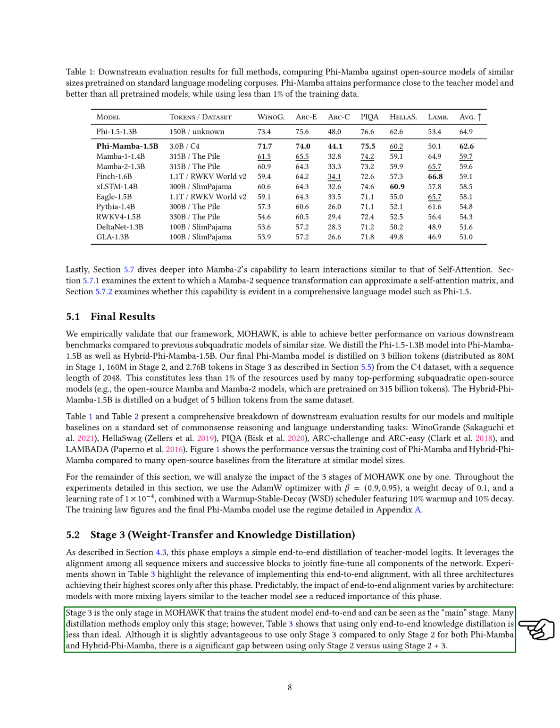Stage 3 is the only stage that trains the student model end-to-end and is considered the main stage. While many distillation methods only use this stage, our findings indicate that relying solely on end-to-end knowledge distillation is not optimal. Although using only Stage 3 is slightly better than only Stage 2 for both Phi Mamba and hybrid Phi Mamba, there is a notable difference when comparing Stage 2 alone to the combination of Stages 2 and 3.